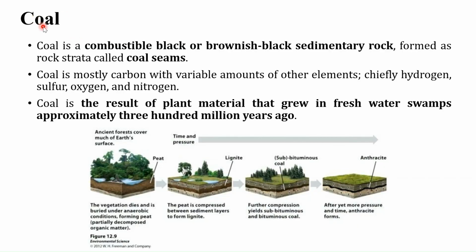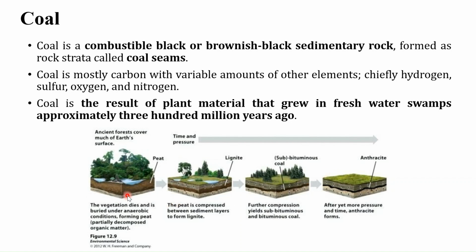Now coming to coal. Coal is a combustible black or brownish-black sedimentary rock which is formed as rock strata and is referred to as coal seams. It is mostly carbon with variable amounts of other elements, mainly hydrogen, sulfur, oxygen, and nitrogen. This coal is the result of plant material that grew in freshwater swamps approximately 300 million years ago.